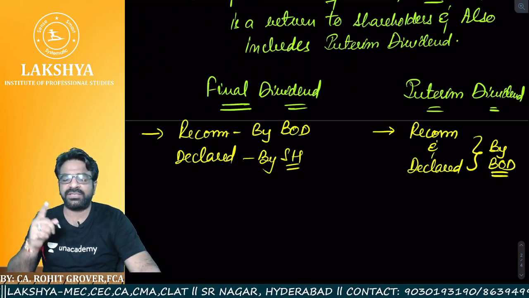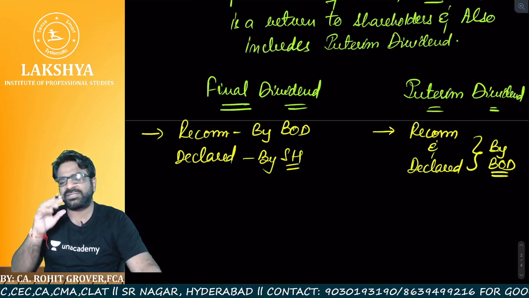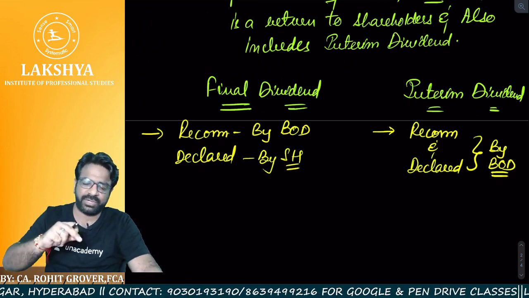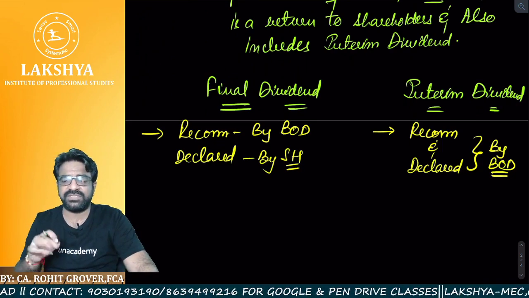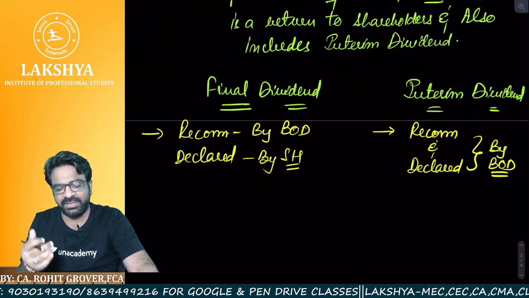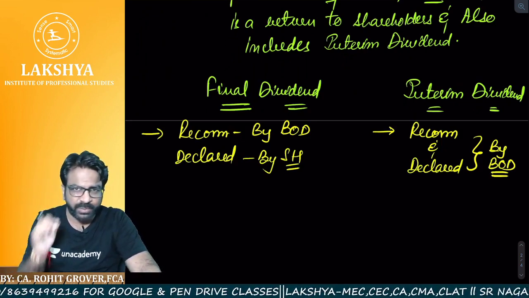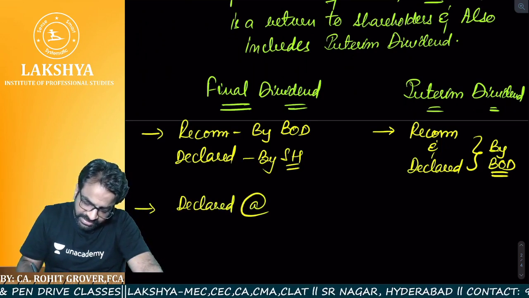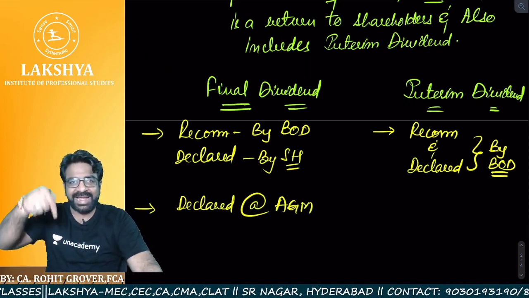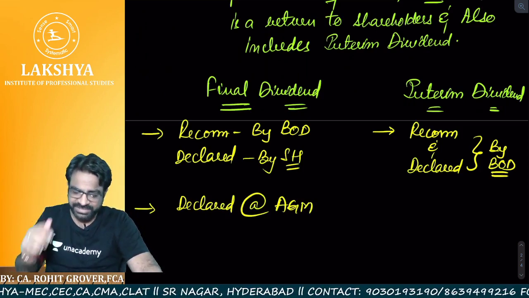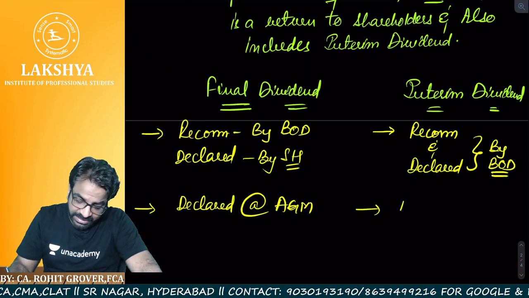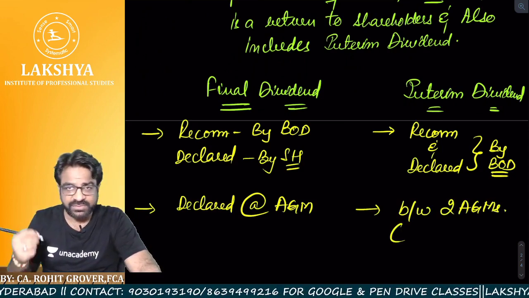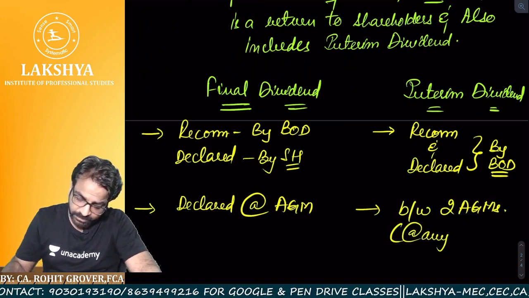So final dividend is also known as proposed dividend, also known as statutory dividend, which is proposed by the board of directors but declared by the shareholders. Whereas the interim dividend is recommended by the board of directors as well as declared by the board of directors. Sir, where is the final dividend declared? It is declared at the AGM, on the day of AGM. But what about the interim dividend? It is declared between the two AGMs. What do you mean by two AGMs? At any point of time.